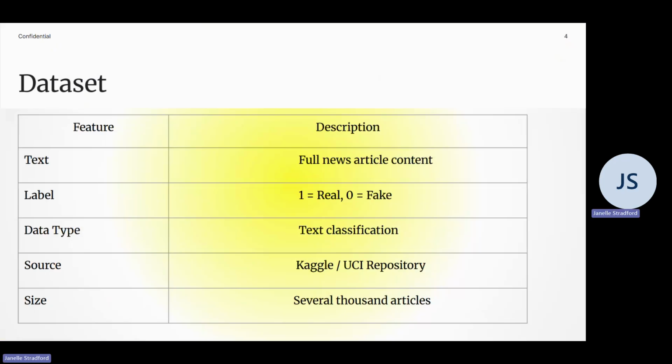This dataset contains a mix of legitimate news and misleading fabricated content, which allows the model to learn distinguishing patterns between the two categories.